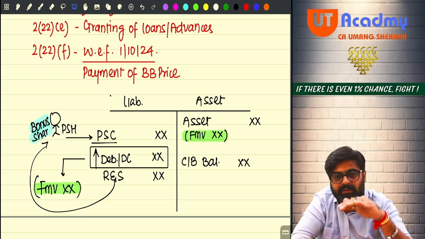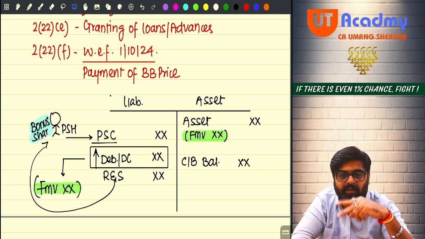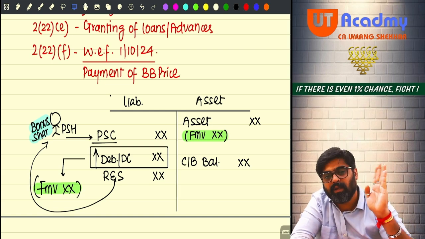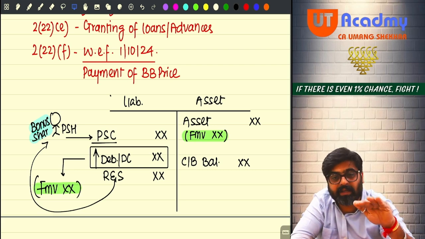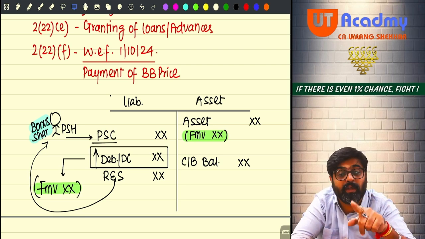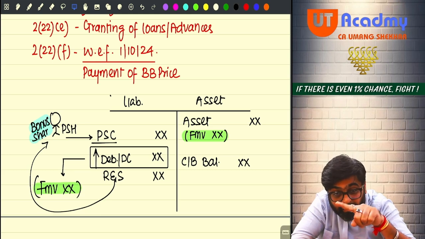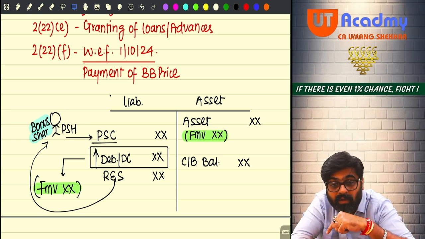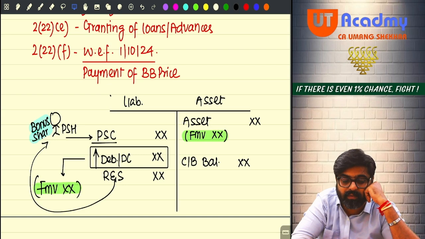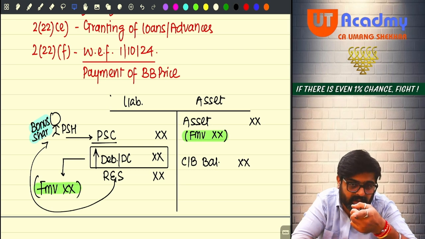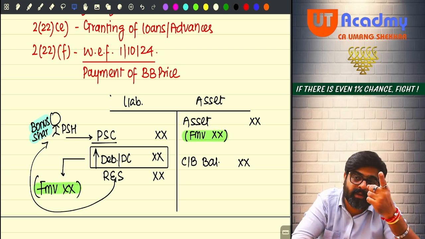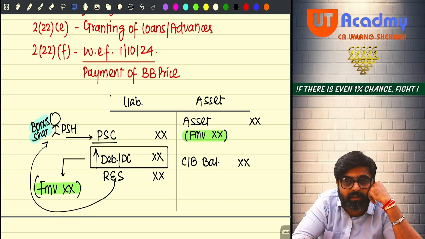To what extent? To the extent of accumulated profits as on the date of distribution. So whatever cash given, whatever assets given, the fair market value of that distributed out of what? Capital. So to that extent, it will be treated as deemed dividend to the extent of accumulated profits, whether capitalized or not. So take the entire reserves, take the entire profits, those profits which are appearing separately here, that also, and take that profit also which got converted into what? Bonus shares. Hello, sir.